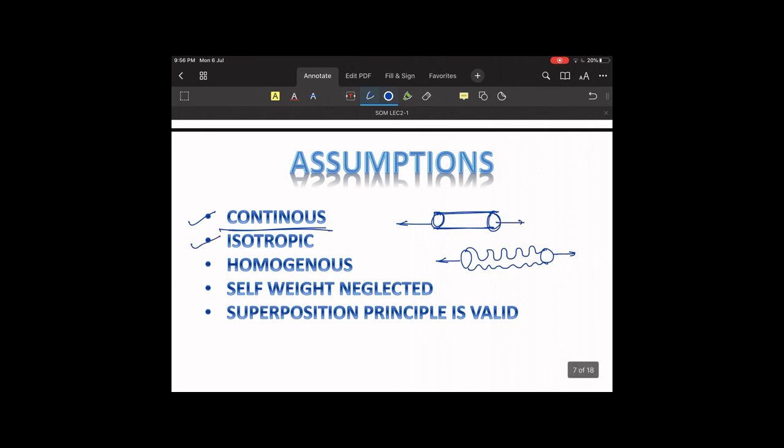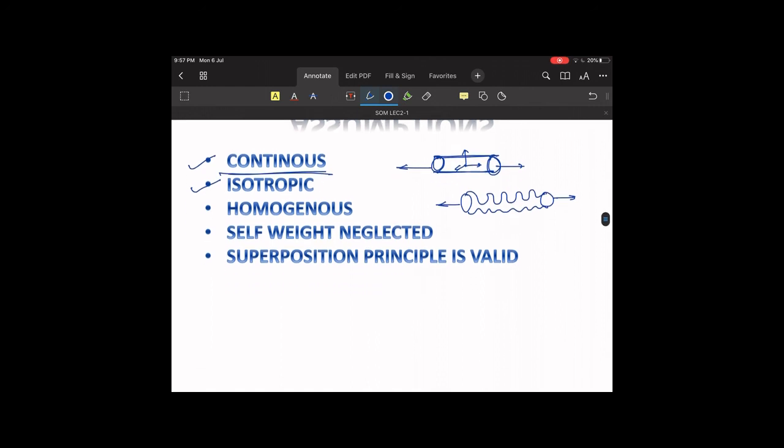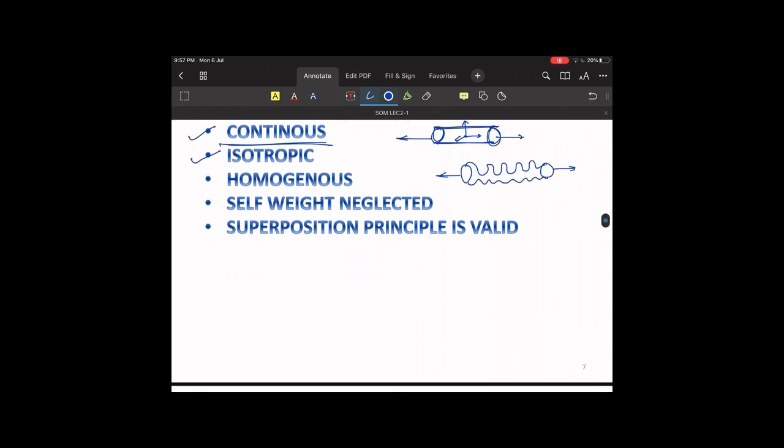It means the properties of the material should be uniform in every direction, meaning along all directions your properties should be uniform. Contrary to this, there will be an orthotropic system and an anisotropic system.